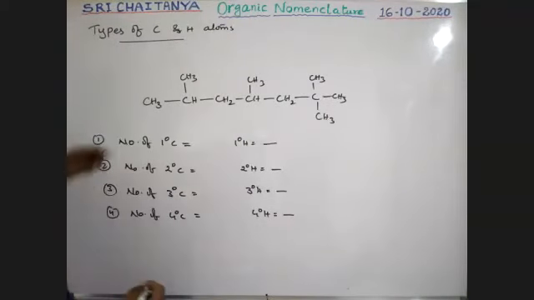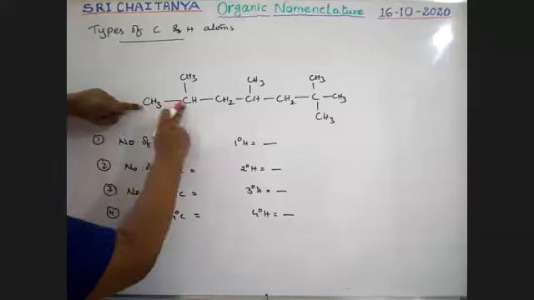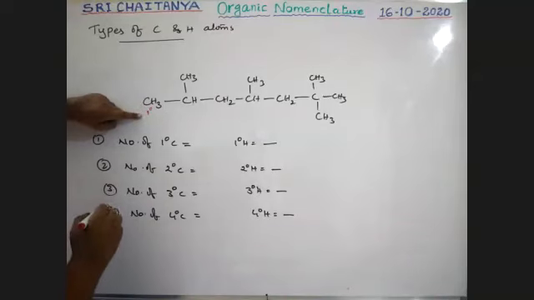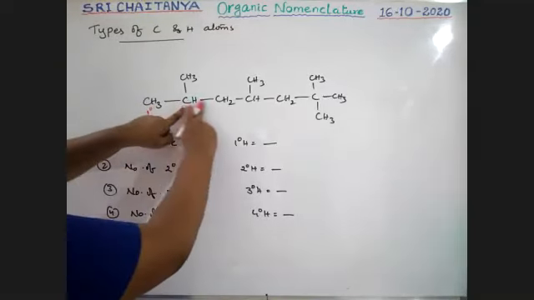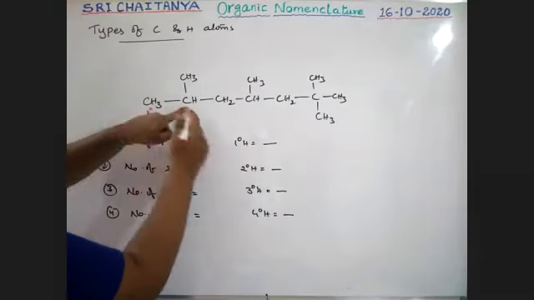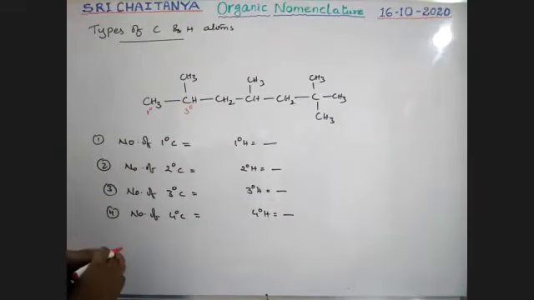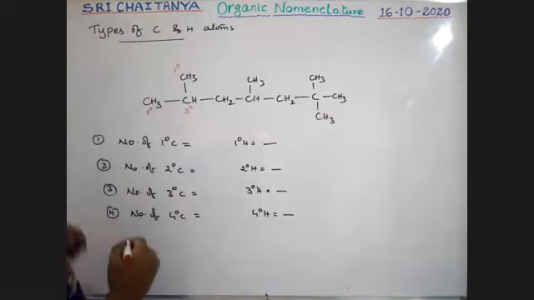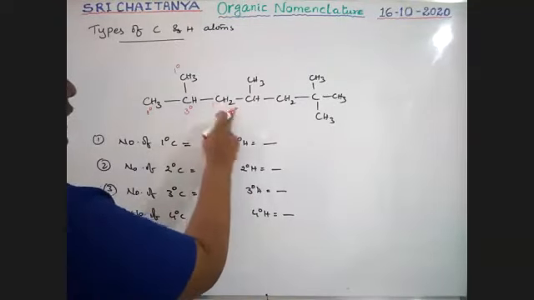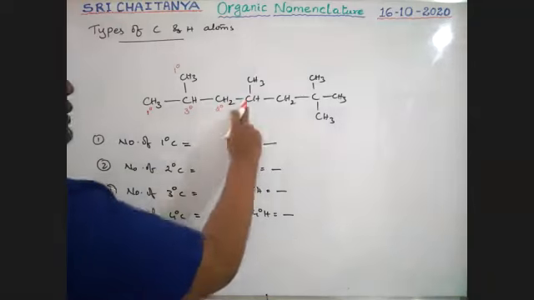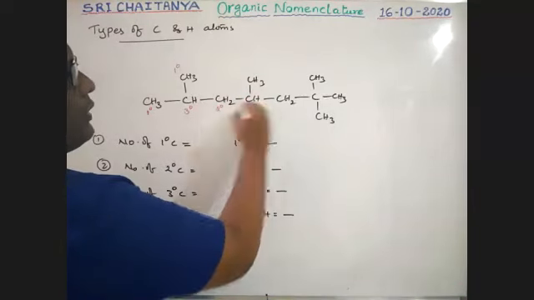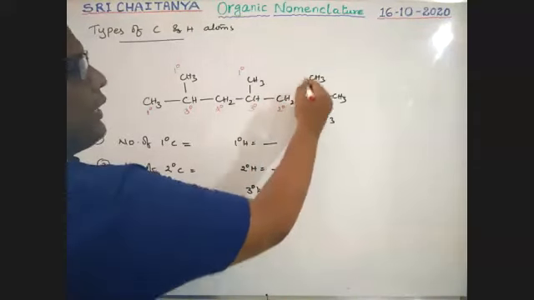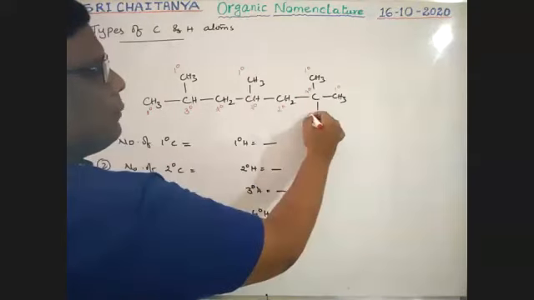See boys, this is a carbon directly attached with only one carbon. Therefore, it is a primary carbon. This is the carbon directly attached with three other carbon atoms. Therefore, it is a tertiary carbon. This one is attached with only one carbon, so it is primary. This carbon is attached with two other carbon atoms, therefore it is a secondary carbon. This is attached with three other carbon atoms, tertiary. Then primary, secondary, quaternary, primary, primary.